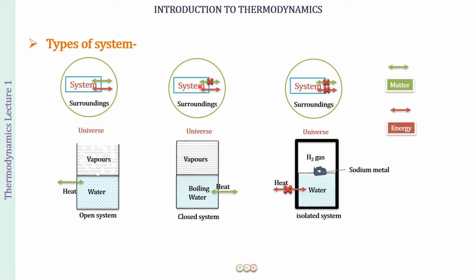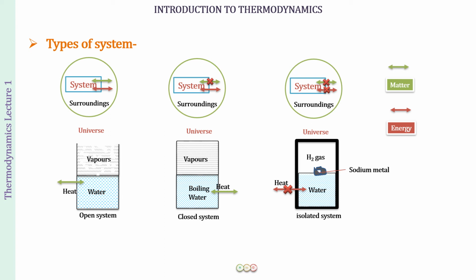Then we have a system exchanging energy but not matter with the surroundings, which we will call a closed system, as in the case of boiling of water in a closed vessel. And then we have a system which cannot exchange matter or energy with the surroundings, just like this insulated vessel in which we were reacting water with sodium. This we call an isolated system.